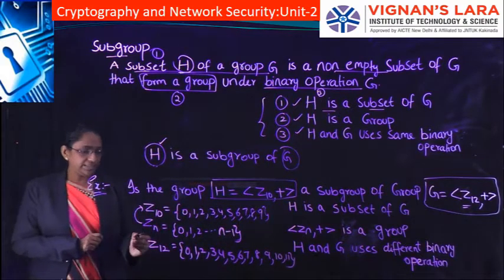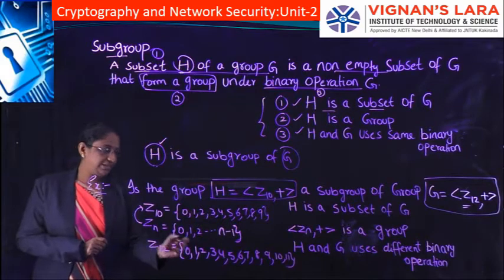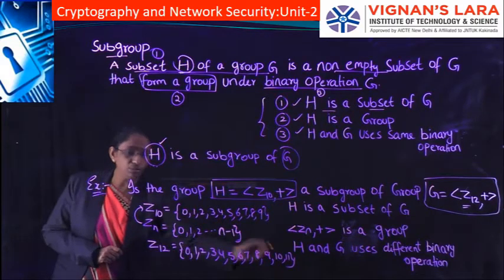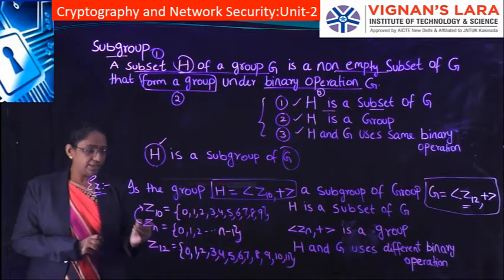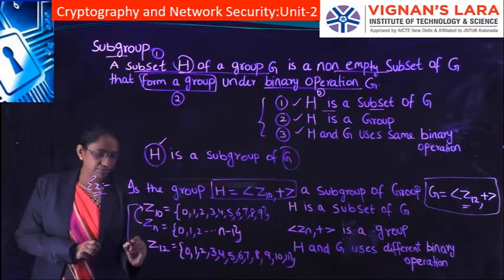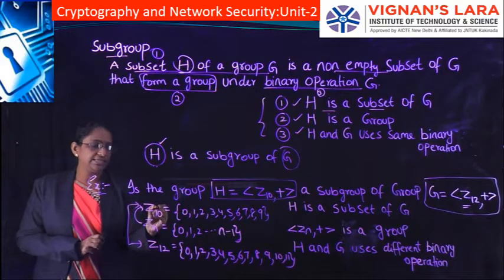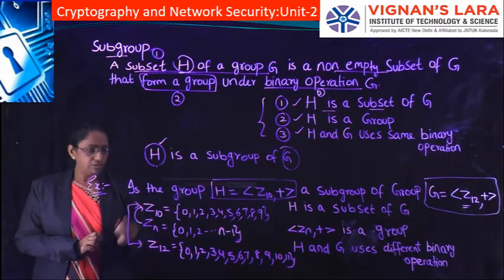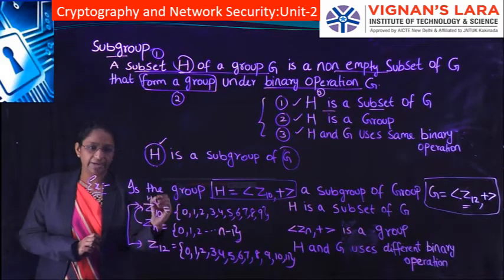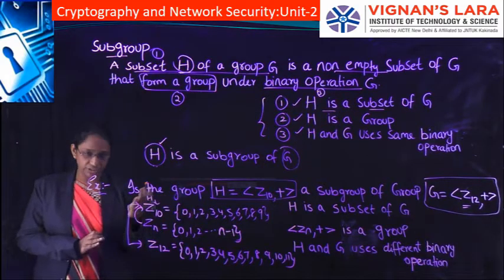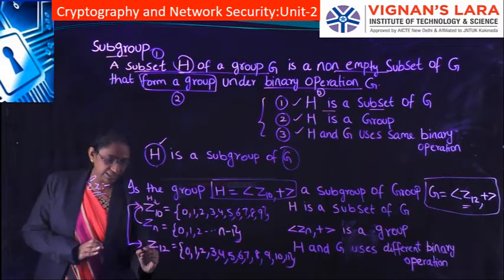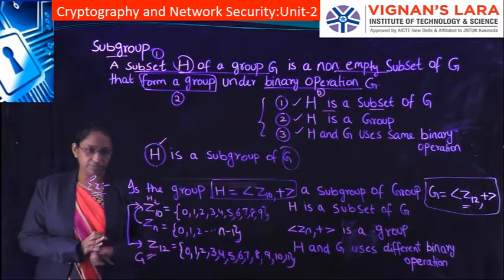So this is the residue Z12 that consists of elements from 0 to 11. Now we have to consider this Z10 and Z12. Z10 is our H, and we have to check whether this H is a subgroup, and Z12 is G.